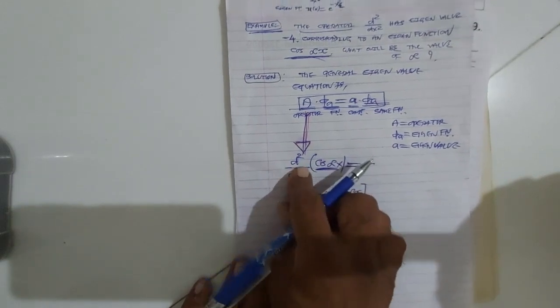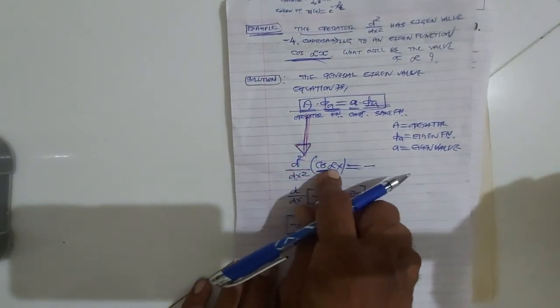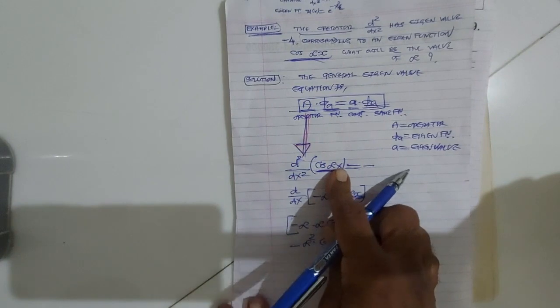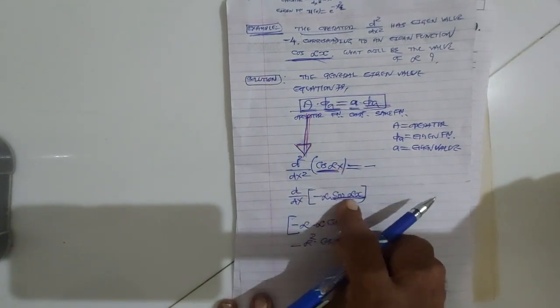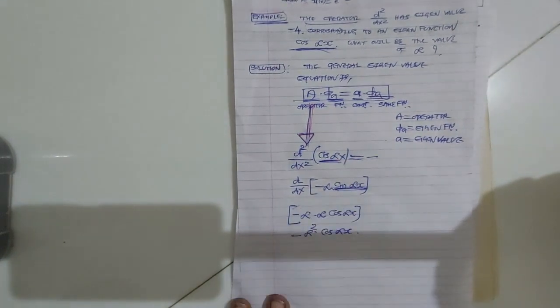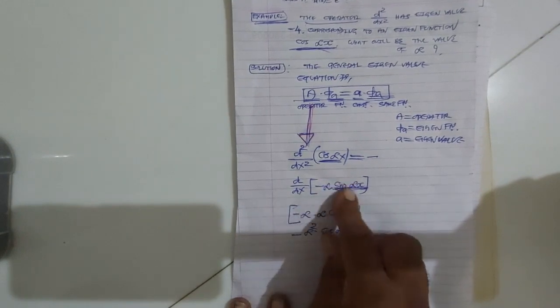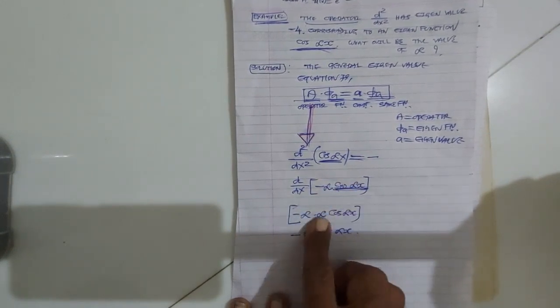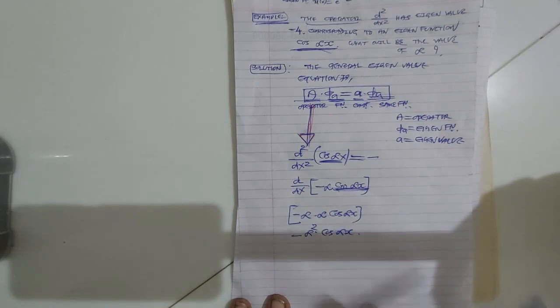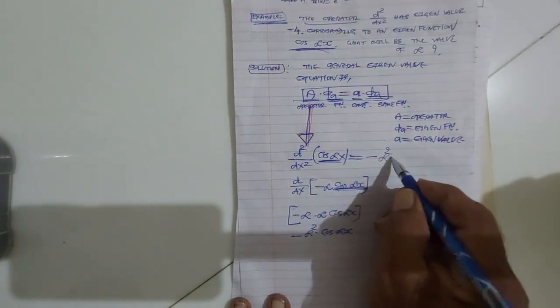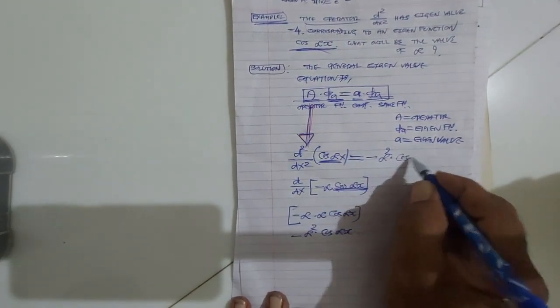When d square upon dx square operates on cos alpha x, the first derivative is minus sin alpha x into alpha, and the second derivative is minus alpha into cos alpha x into alpha. So minus alpha into alpha gives minus alpha square into cos alpha x.